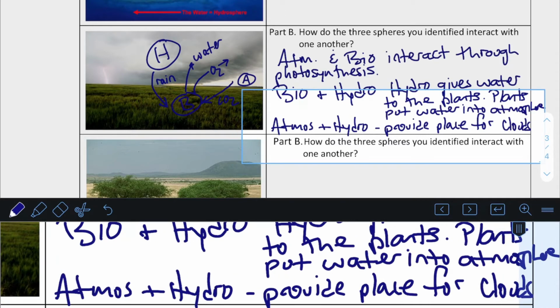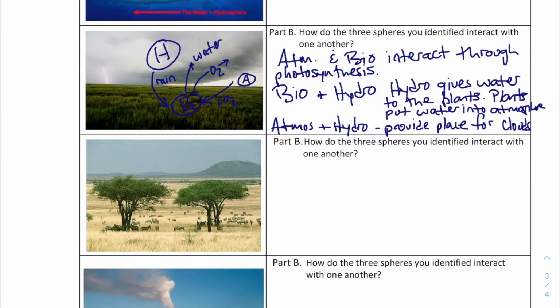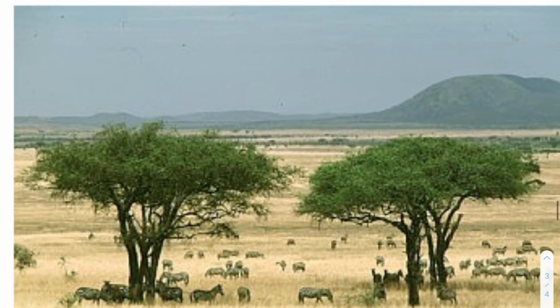But then also the hydrosphere gives back to the atmosphere, and that it helps regulate temperature, it helps regulate humidity. The point is this, is that all three act as a system. They're not just there by themselves. They all function together. Now let's take a look at this picture.